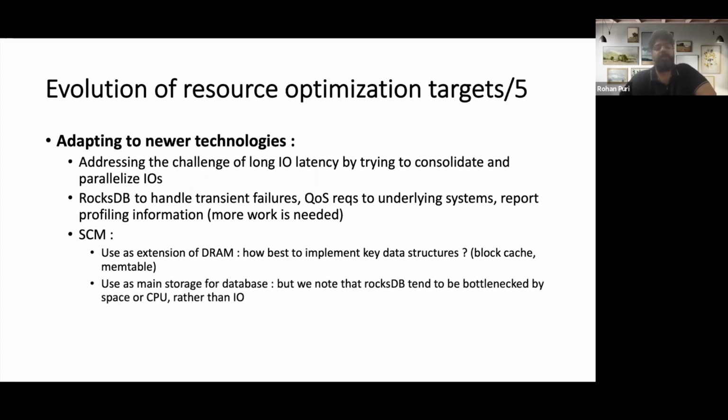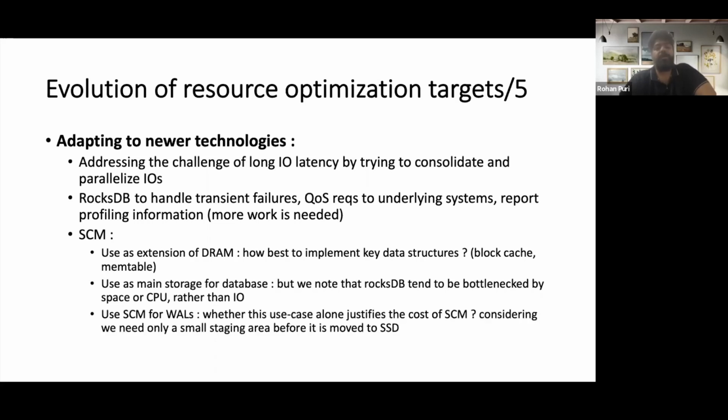The other way is to use it as main storage for the database. But they go on and say that the bottleneck is not IO, but rather it's space or CPU. Another usage would be for write-ahead logs. But they say that the write-ahead log is a small staging area. Will it justify the cost of getting SCM just for WALs?